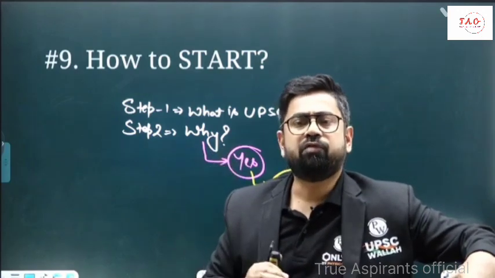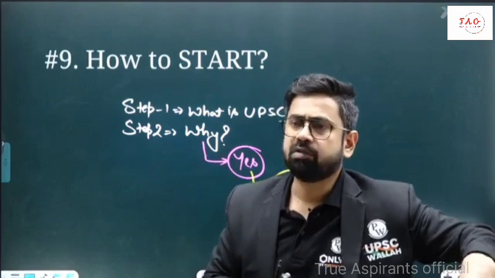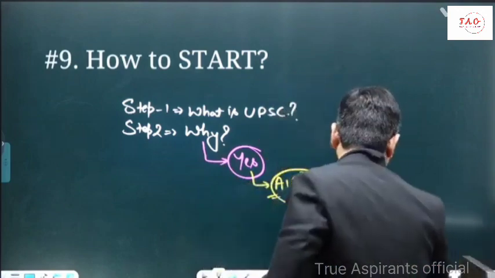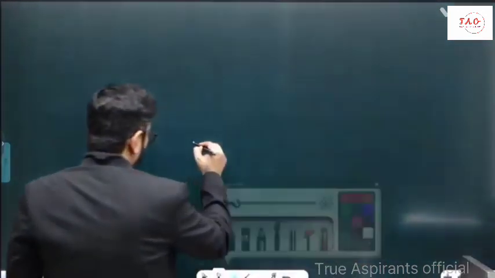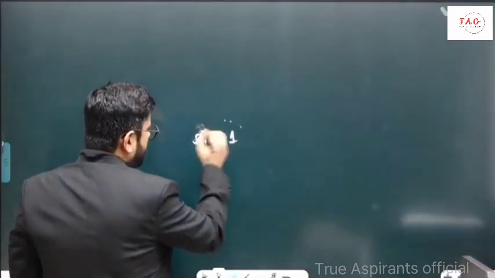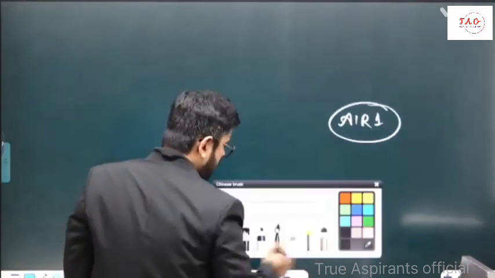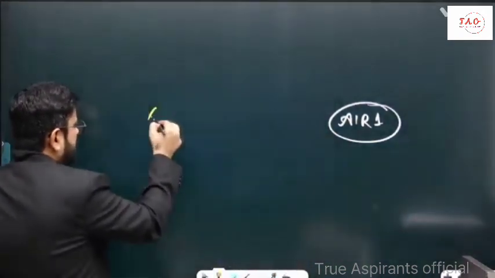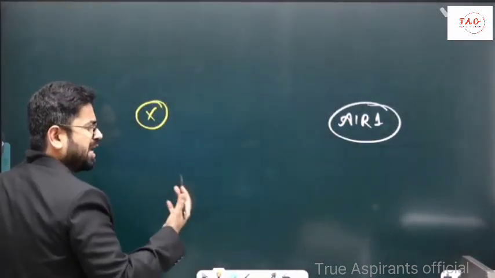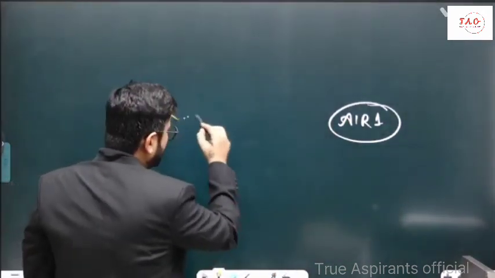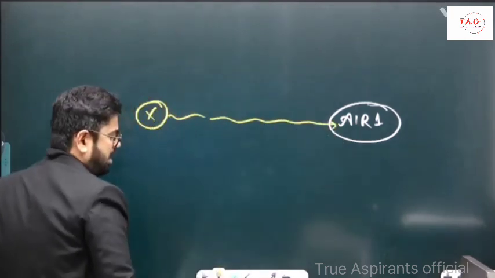Another benefit of targeting rank 1 is this: when you want to be a rank 1 in future, then whatever you are today, you have to start behaving like a person who is going to be rank 1 tomorrow.